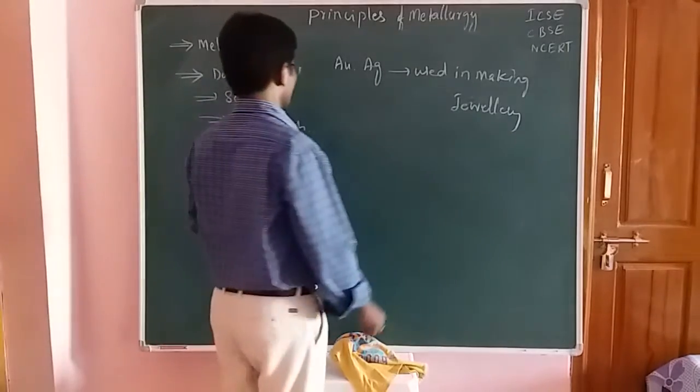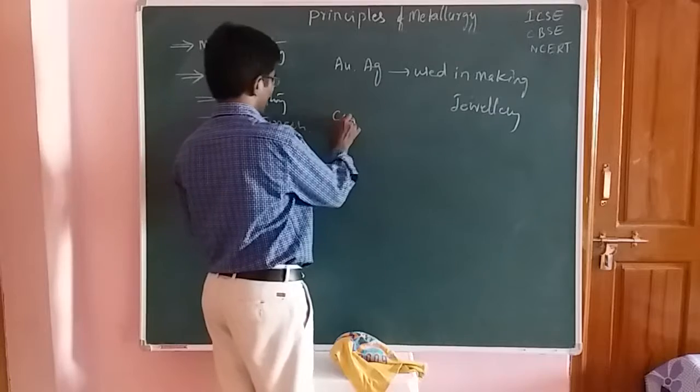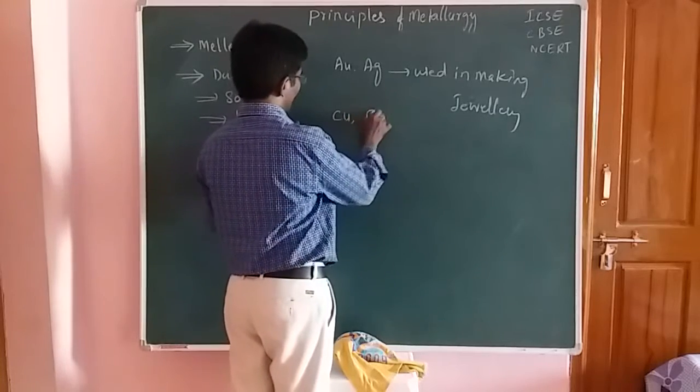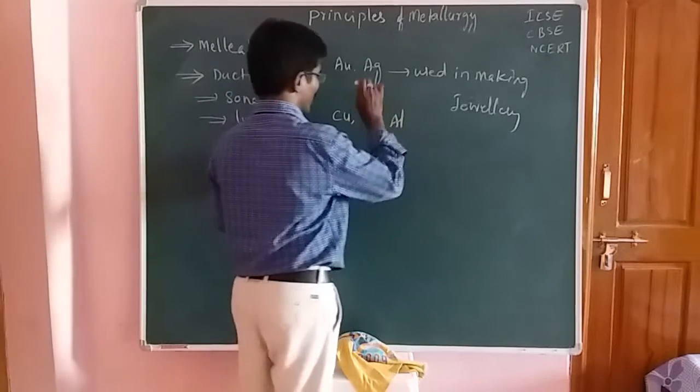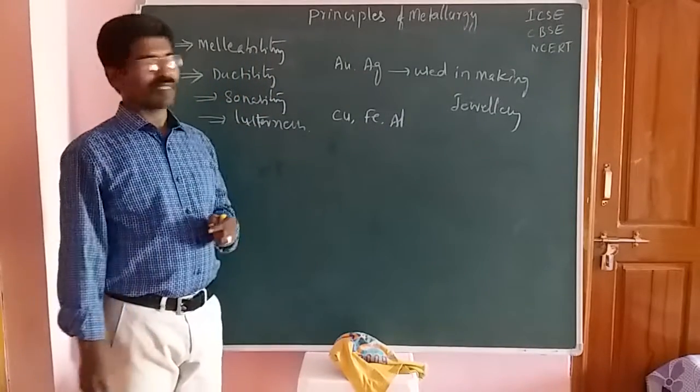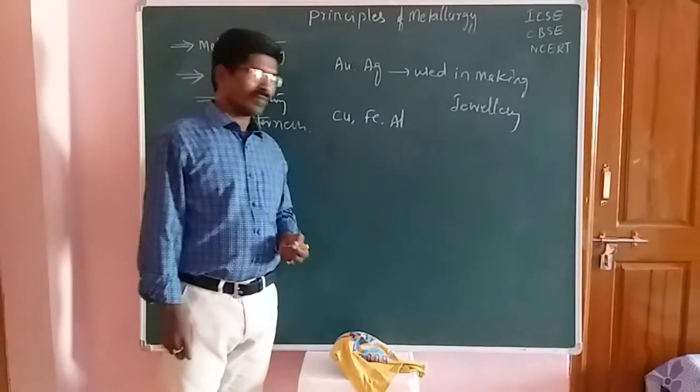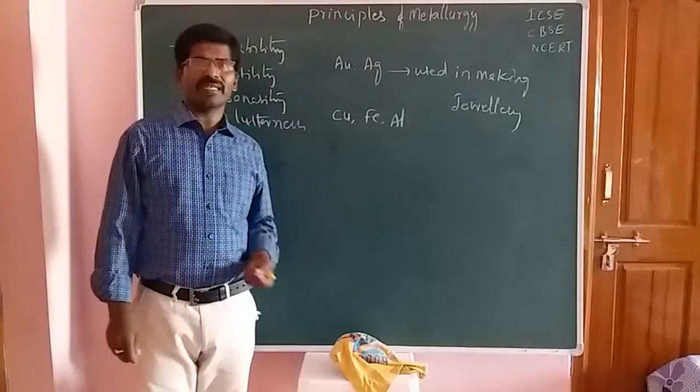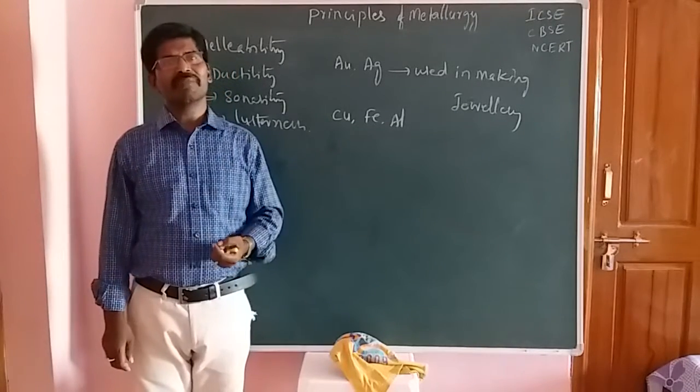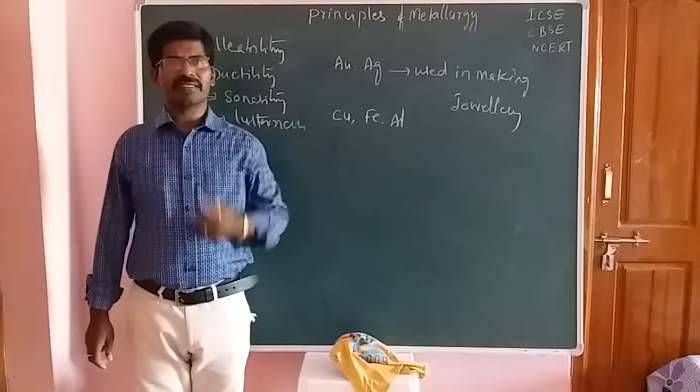Next, we should take different types of metals. For example, copper, iron and aluminum metals, friends. So these are the three metals. Copper, aluminum and iron are used in making conducting wires.